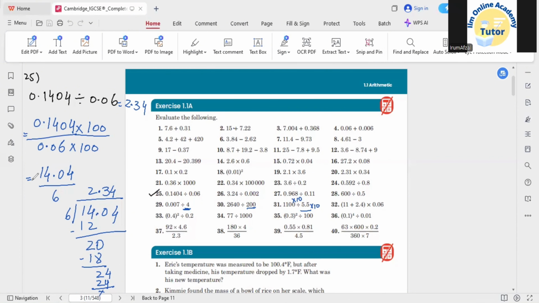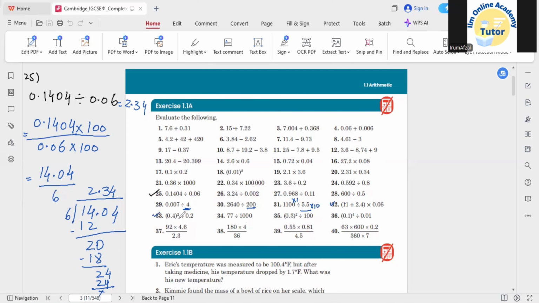Next, for 32, in the bracket they gave the addition. It means that first you need to add the numbers together, as the bracket you need to open up first, according to the BODMAS rule. Then you need to multiply it with 0.06. So multiplication, I told you how you will work on.